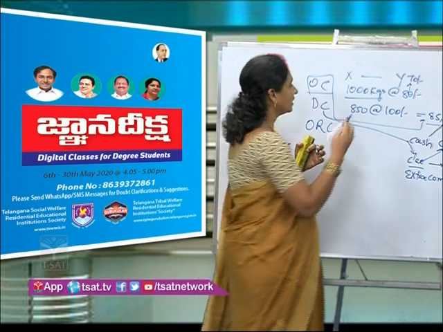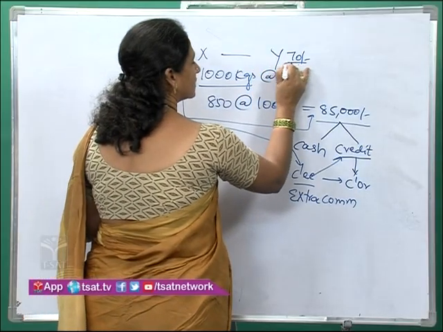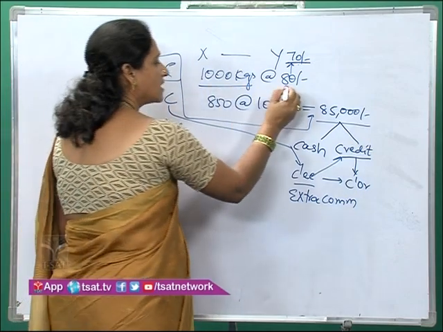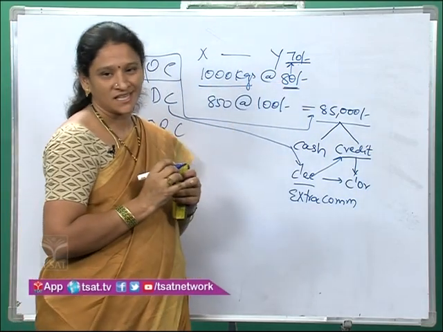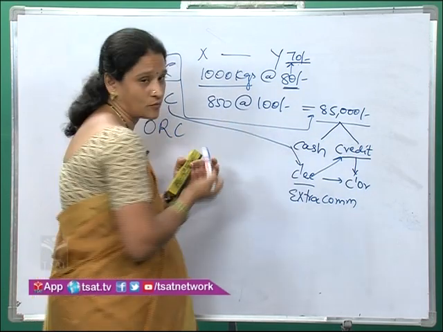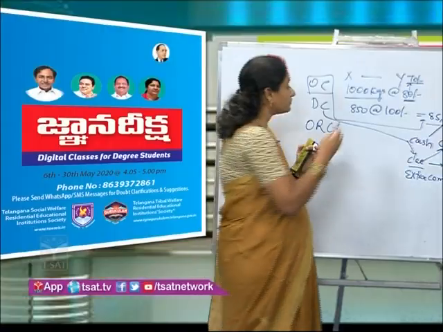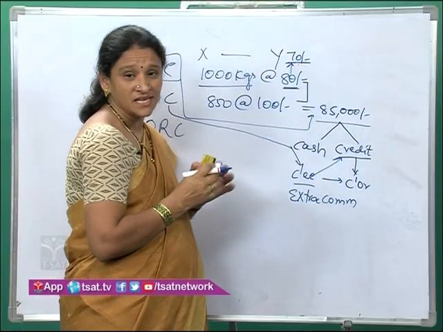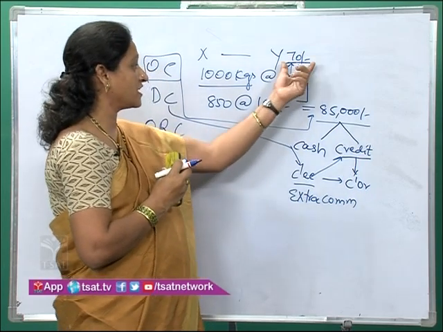See here, the cost price of the goods is 70 rupees, whereas the consignor has sent it to the consignee saying that the price is 80 rupees, and he has sold at 100 rupees. So because he has increased the price, he has earned 10 rupees more profit.